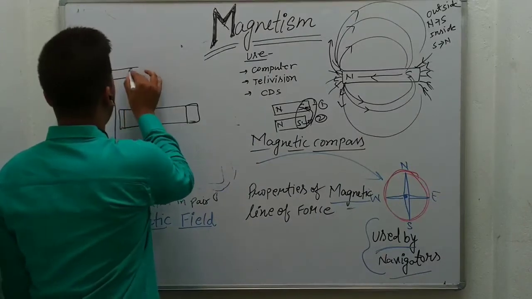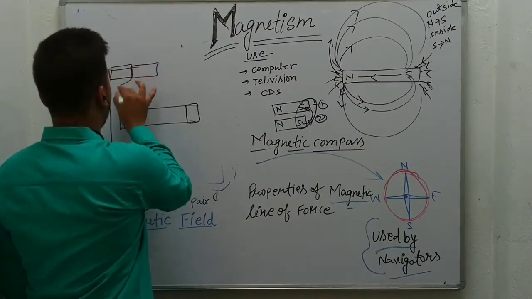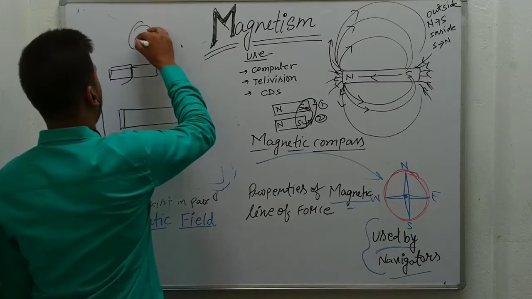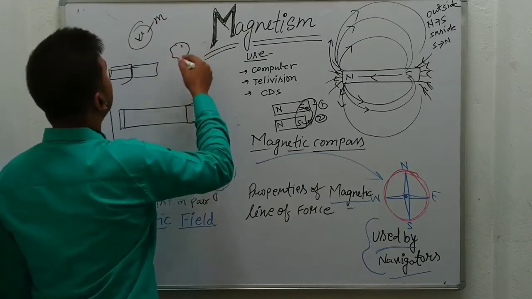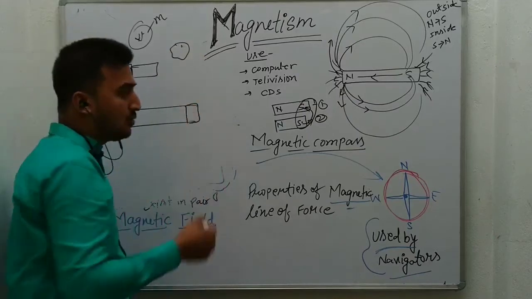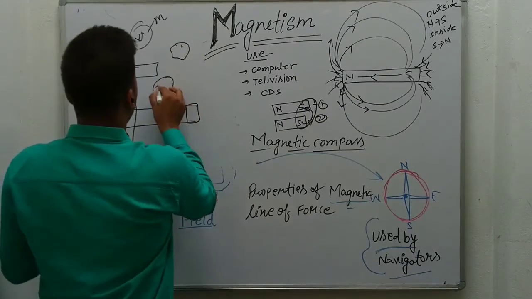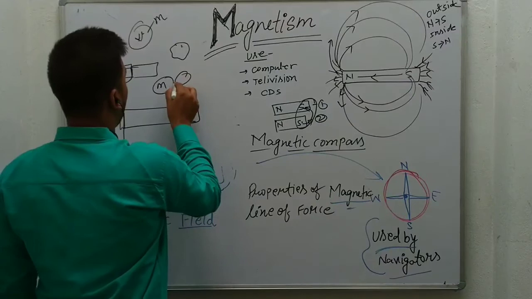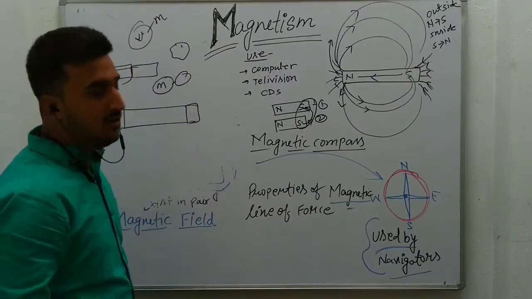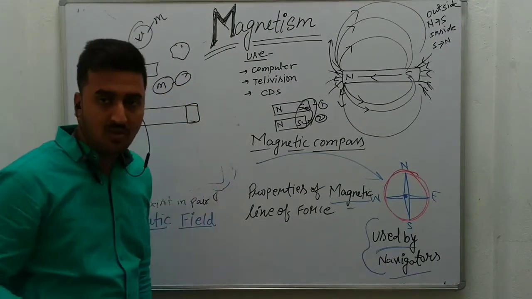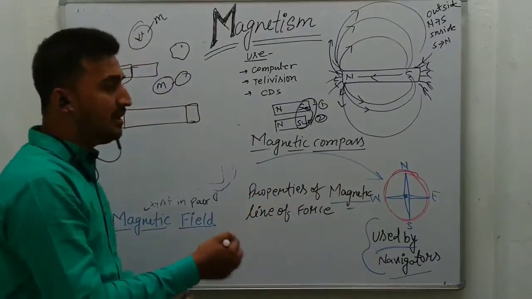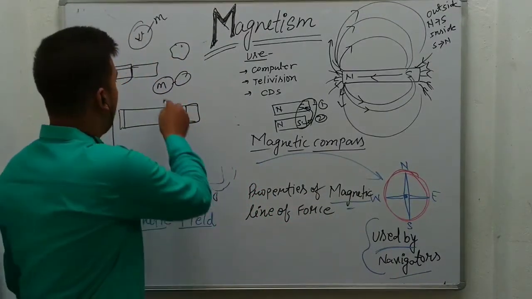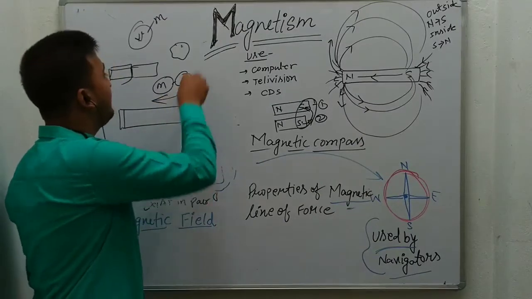It is not necessary to keep two objects in contact. If it is a magnet, and this is a magnetic substance which will attract with the magnet, it is not necessary to keep the magnetic substance and magnet in contact with each other, because the magnet has an area in which it can easily connect with the object.